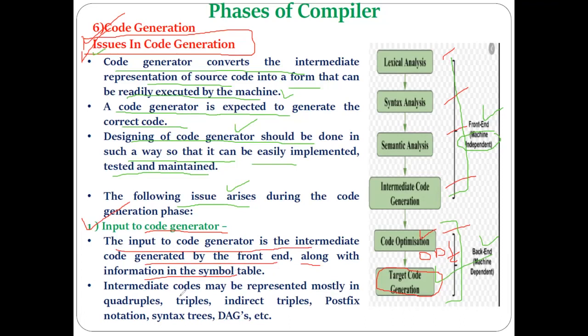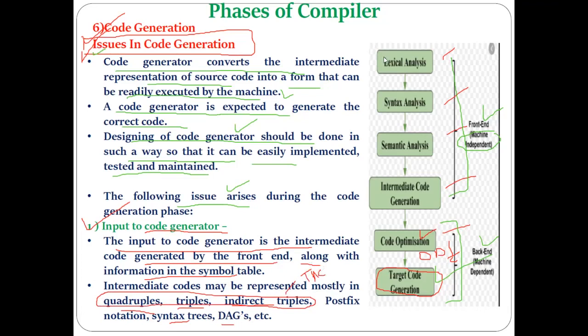The intermediate code can be in any form. It can be in quadruple form, triple form, or indirect triple form. It can be in the form of a syntax tree, a DAG, etc. But as we have discussed, most commonly the intermediate code is in one of these three forms, which are the representations of three address code. So it is used to be in the form of a DAG, or in the form of three address code.